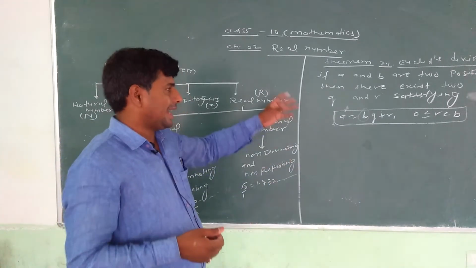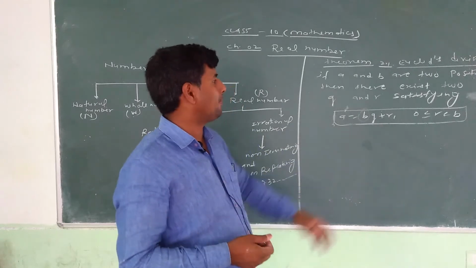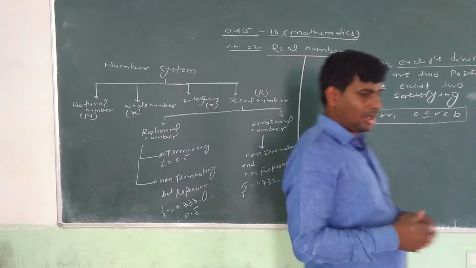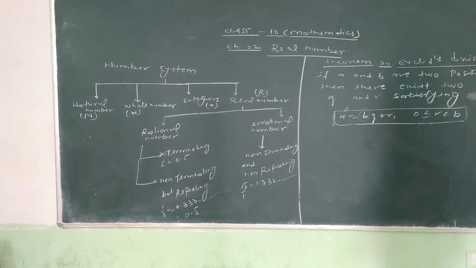So we can explain how to get the HCF by using Euclid division lemma. We can explain it with this example.